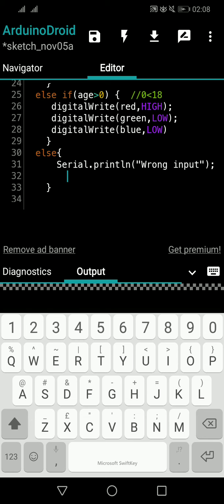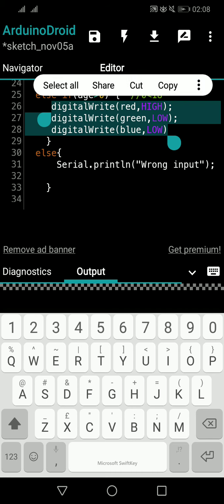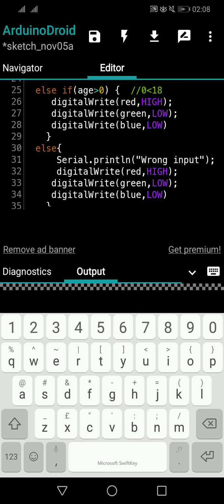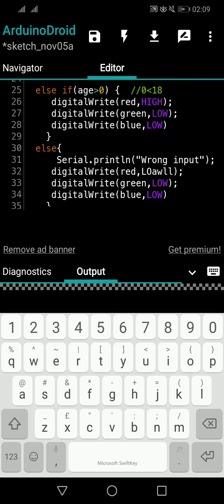So when we are giving the wrong input message, meanwhile we have to make sure every other light is off. So I copy all these things and switch off everything, because no matter whoever came earlier, whoever did whatever, we switch off everything. We make everything neat and clean, so there's no confusion. He shouldn't have any light indications. This kind of real life scenario must be applied to Arduino. Otherwise you will be confused: I am giving the correct output, but everything is not working. So that's all I want to tell.